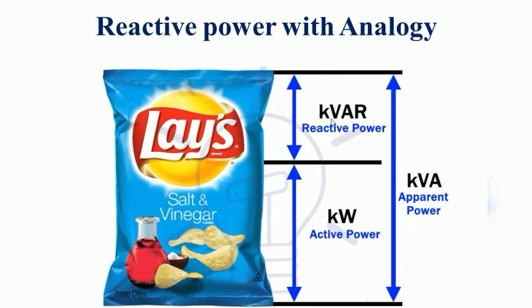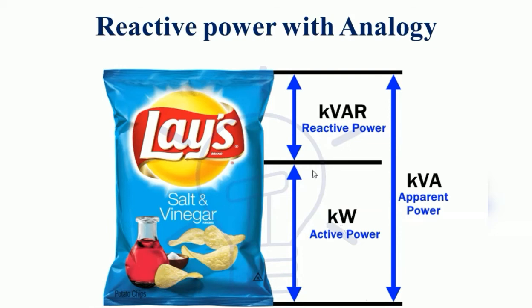So the KVR is also added with the active power, right? It supports the active power. Just as the air supports the chips, the KVR supports the active power for sending from one end to another. If you are sending the power from the generating station to the load, the active power should not be affected. That is fully utilized, right? That is, the efficiency must be improved, right?